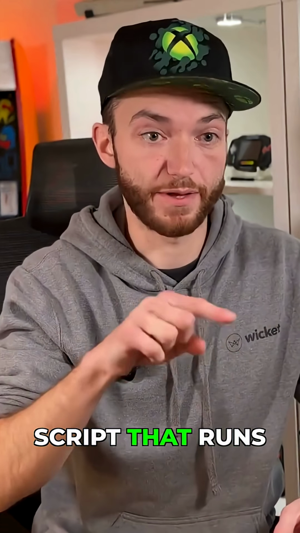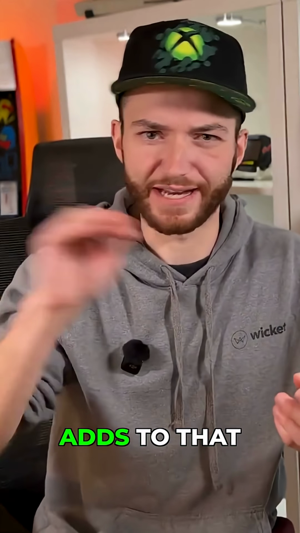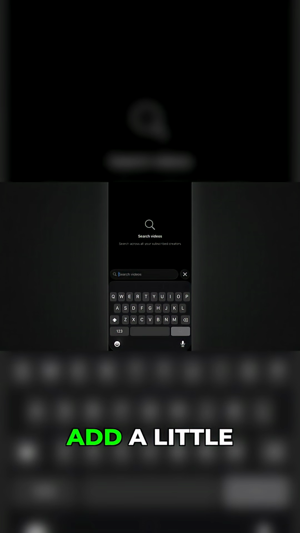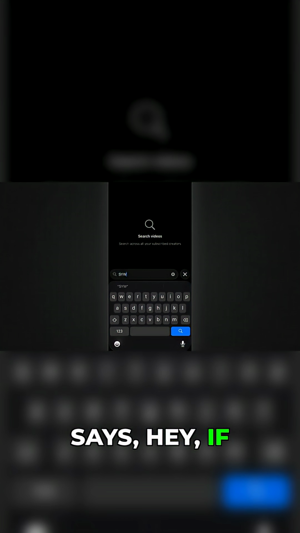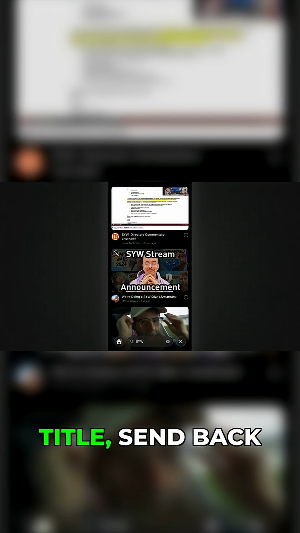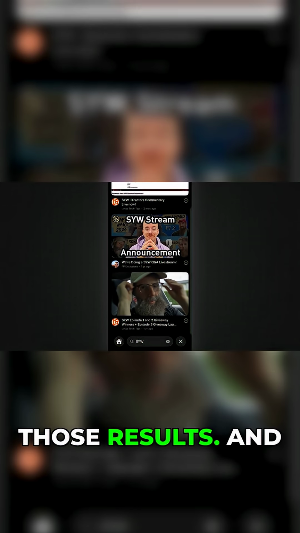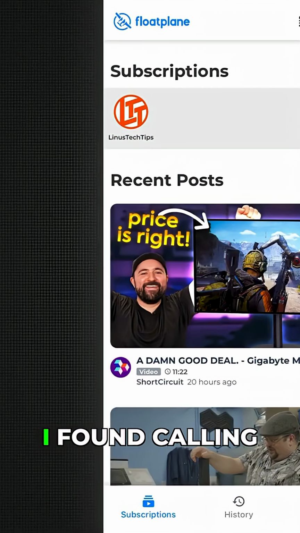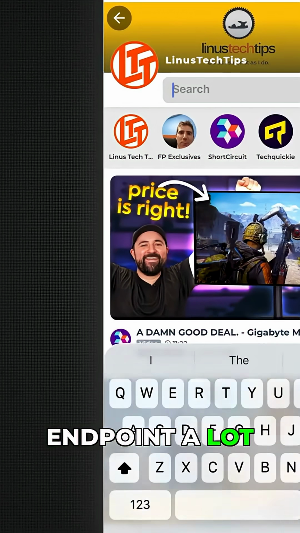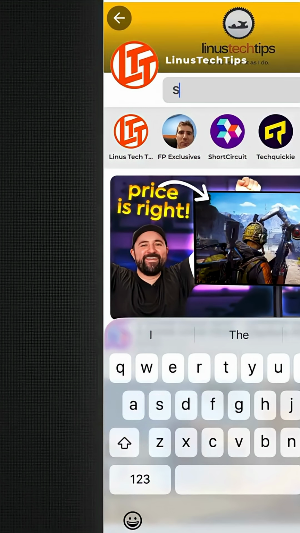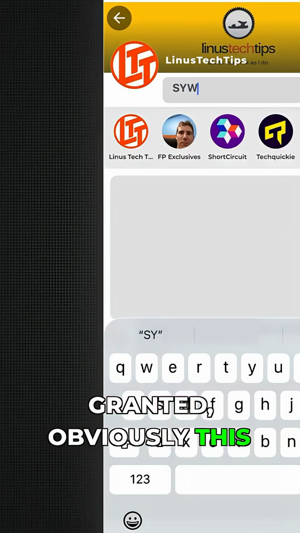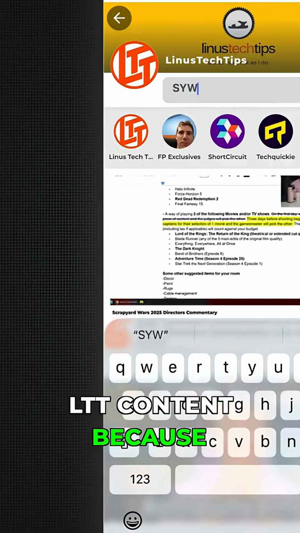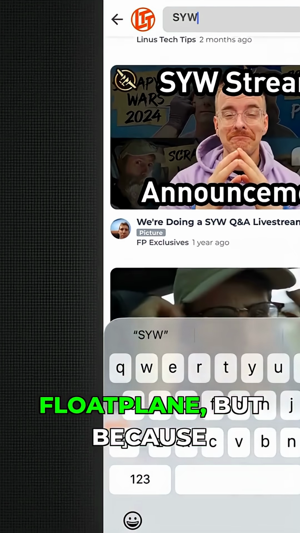And then I have a second script that runs every hour and just checks for new videos and adds it to that database. And so then all I had to do was add a little endpoint that just says, hey, if the search term is inside the title, send back the meta for those results. And in practice, yeah, I found calling this new search endpoint a lot more consistent than calling the existing Floatplane search endpoint. Granted, obviously this only works for LTT content because I've only subscribed to LTT on Floatplane, but